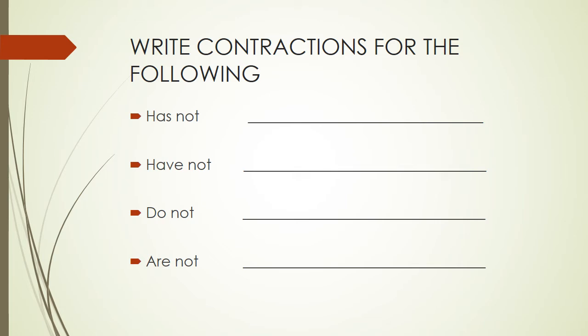Has not becomes hasn't. Similarly, have not. Have not becomes haven't. That o is removed, so it becomes haven't. Remove the o in the next part. Do not. So it becomes don't. Okay, are not. So it becomes aren't. What does it become? Aren't. Okay, so you have to write this in your textbook.